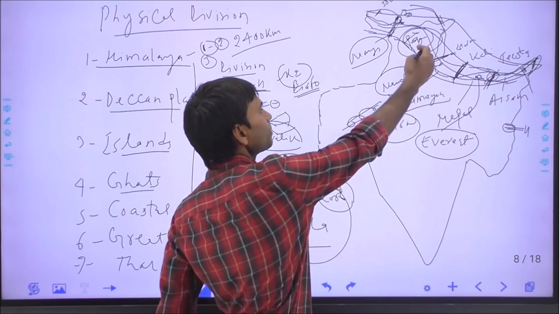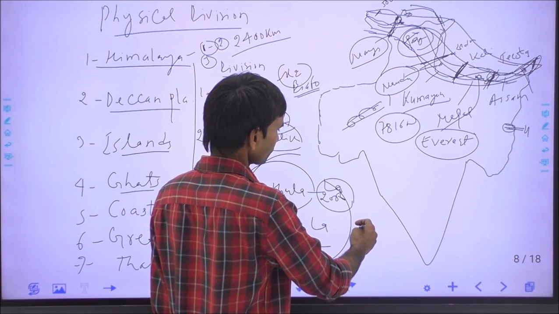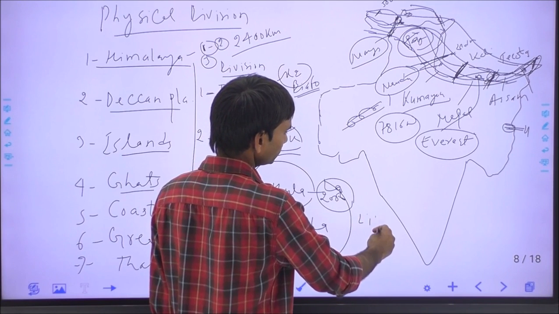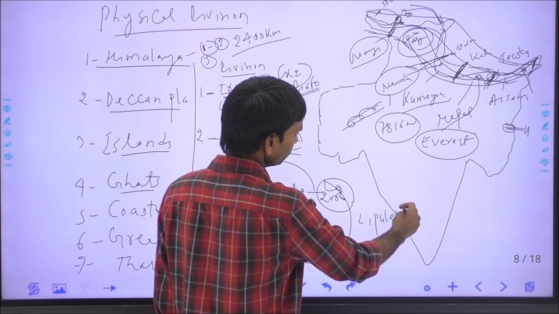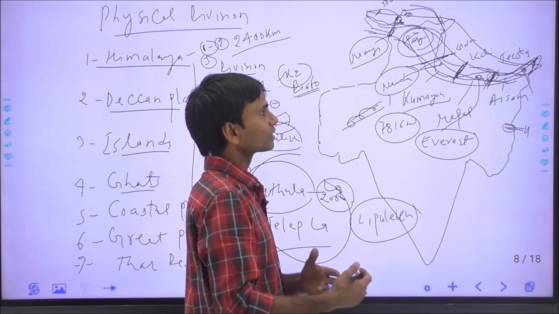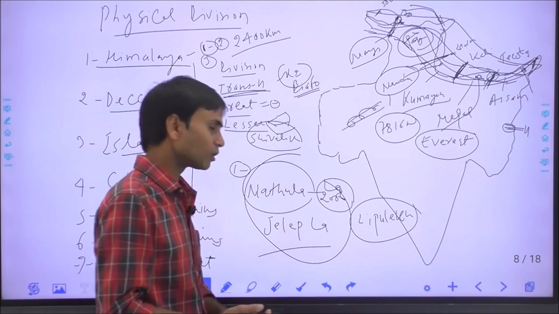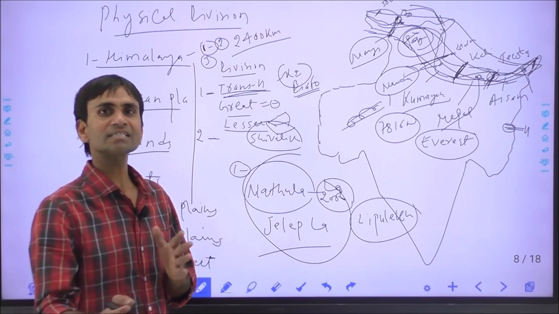The passes of Uttarakhand are Lipulekh Pass in Uttarakhand, which connects Uttarakhand to Tibet, and also Mana Pass and Niti Pass.